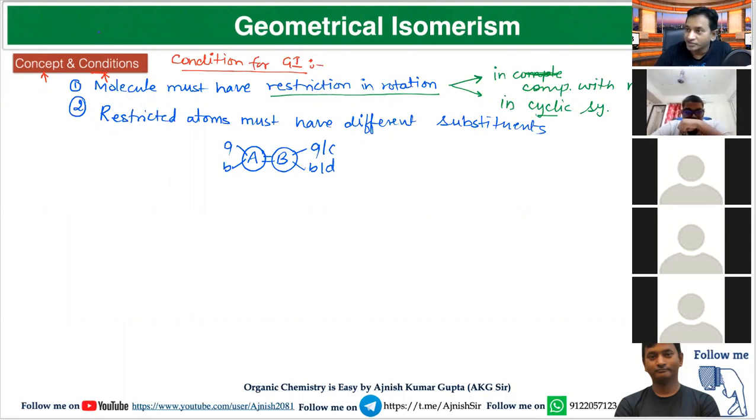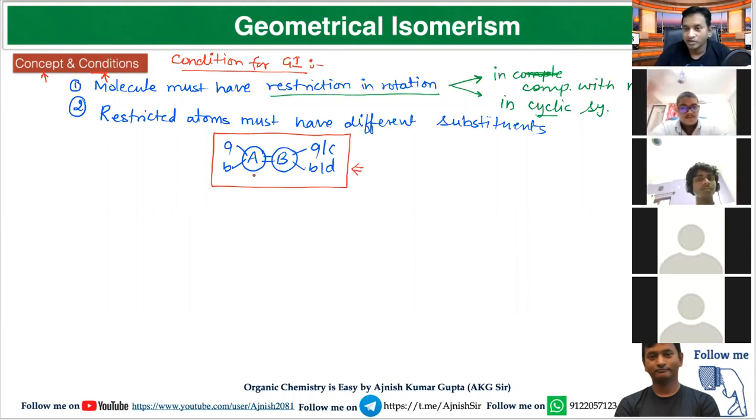Is it clear? This is the basic you must remember, because all the questions can be done by using this particular concept only. Learn: A double bond B, A have different substituent, B have different substituent. It is also possible all the four substituent may be different. Is it clear for everyone?